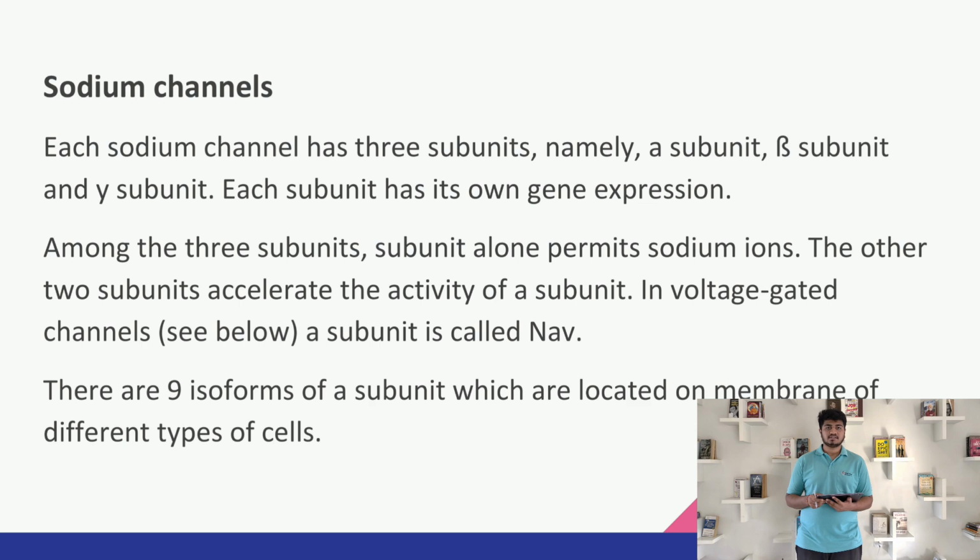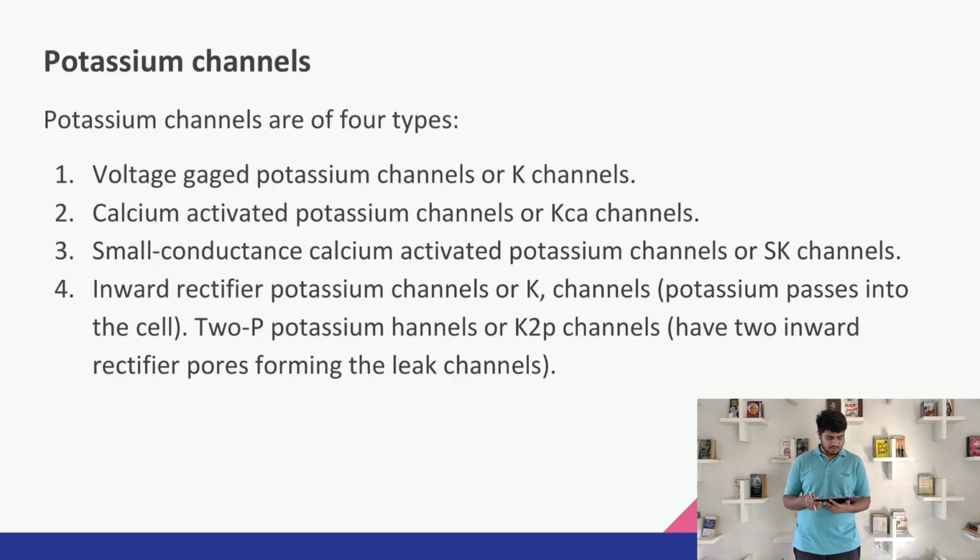Now we have already discussed the sodium channel. Now we will further discuss the potassium channel. The potassium channels are of 4 types. First is the voltage-gated potassium channel or Kv channel. Second is the calcium-activated potassium channel or KCa channel. Third is the small conductance calcium-activated potassium channel or SK channel.